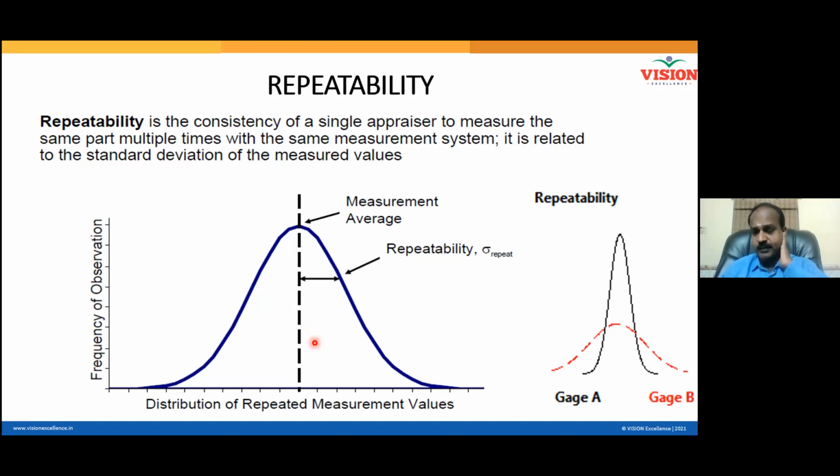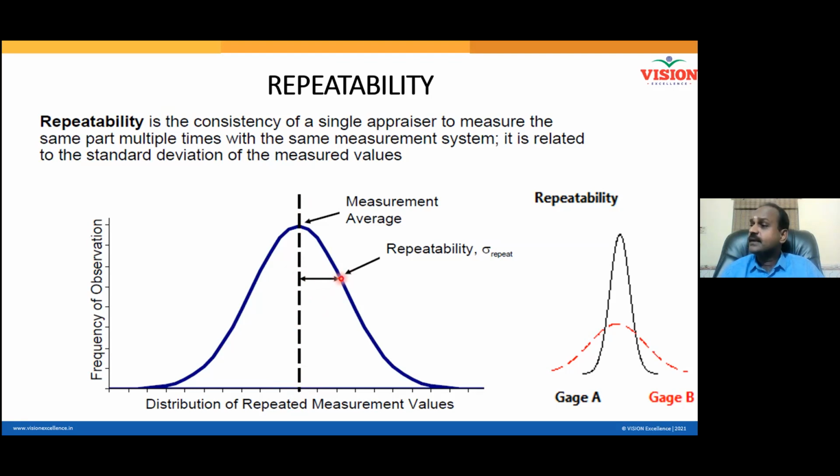If a distribution is normally distributed, you can define it with just two things. One is the average, this dotted line. Another is the standard deviation of the data. Pradeep gave me 100 readings. With the 100 readings, you know how to calculate the average. With the same 100 readings, if you know how to calculate the standard deviation, that will be this length.